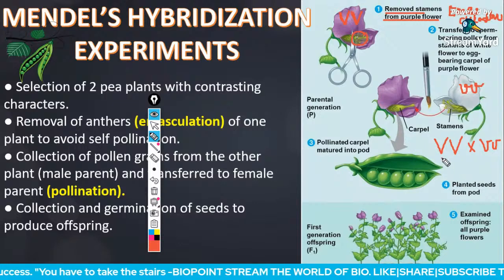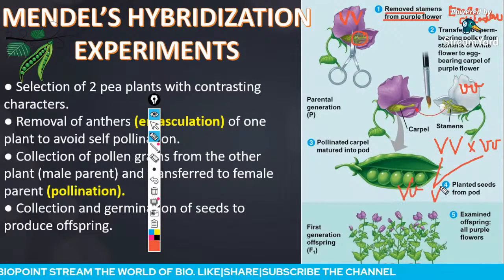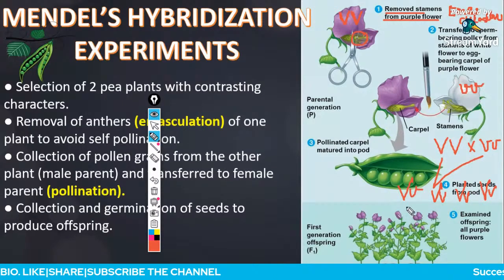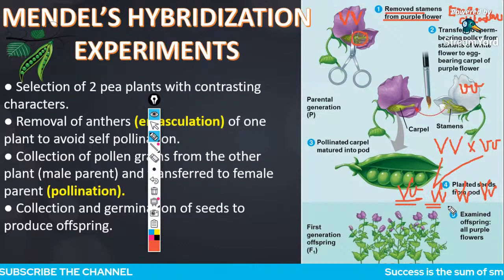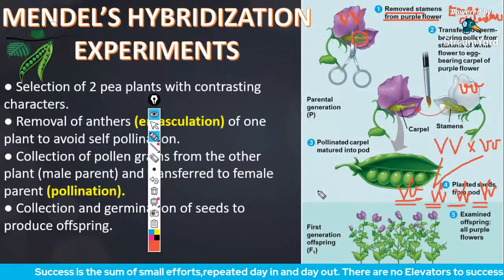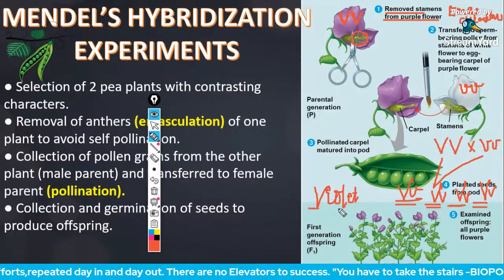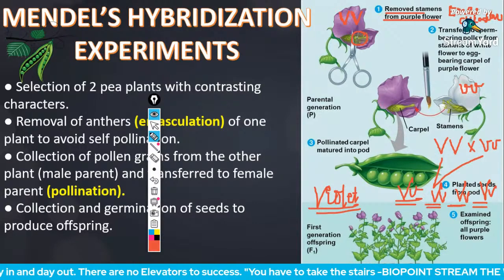What you will observe is capital V small v in all the plants. If at least one allele for a dominant trait is present, the plant will exhibit that dominant trait only. So all the plants we observe in the F1 generation will be violet.